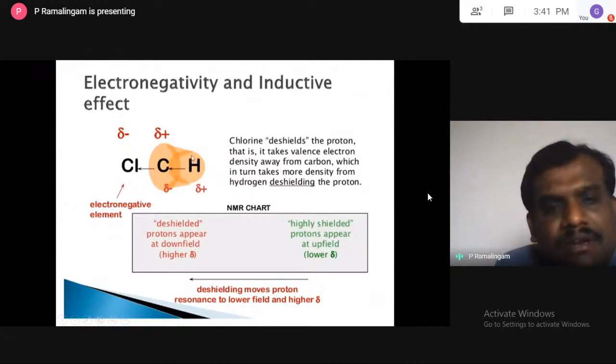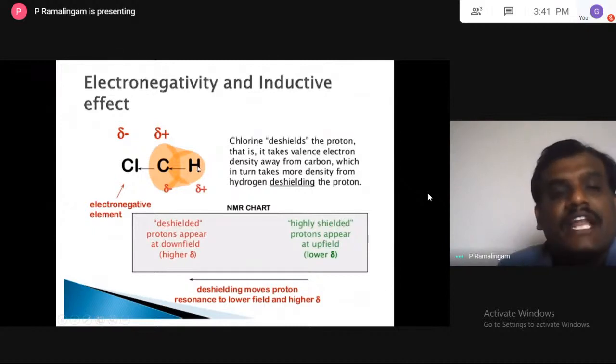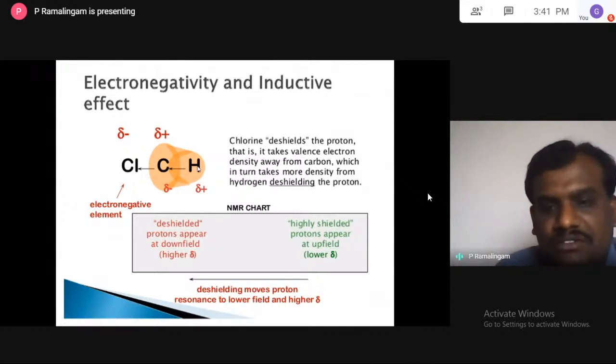So the electron density surrounding this hydrogen is reduced. All the electron density moves towards carbon, so this proton is lacking electron density and is not protected. So it's called de-shielded. That's what I said: any proton close to an electronegative element or close to unsaturation is de-shielded.